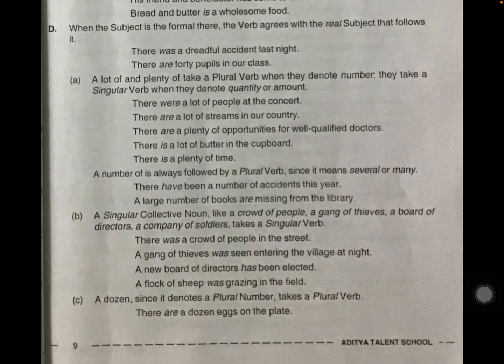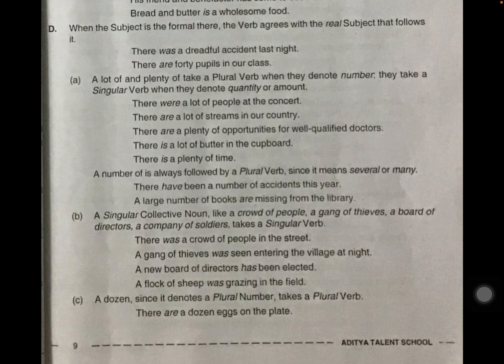"A number of" is always followed by a plural verb, since it means several or many. See, children, these all are important points. You have to remember very carefully. A singular collective noun like a crowd of people, a gang of thieves, a board of directors and a company of soldiers takes a singular verb.